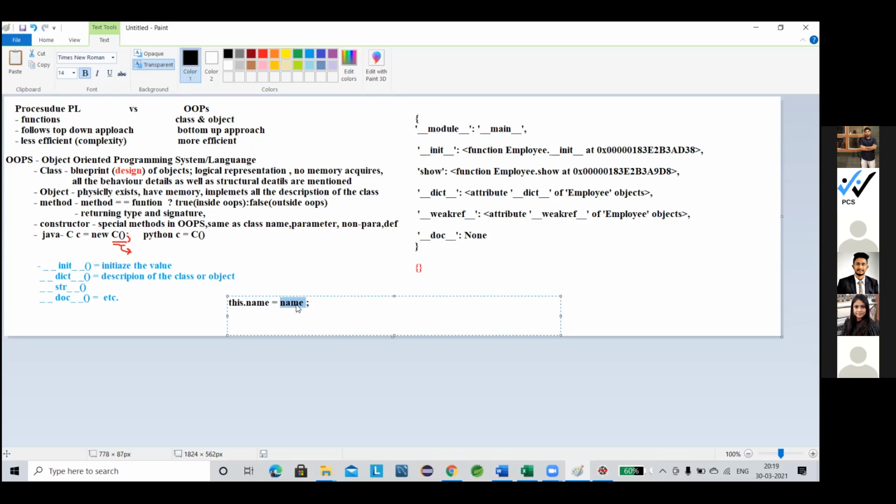Now you see, this name comes from the class. This name comes from the method parameter or method argument. This blue name is the member of the class, and this red name is the member of the method arguments. Here the this keyword creates a difference between the instance value and the class value. Nothing but this.name represents the class data member, and this black name represents the data member of your method, a local data member.